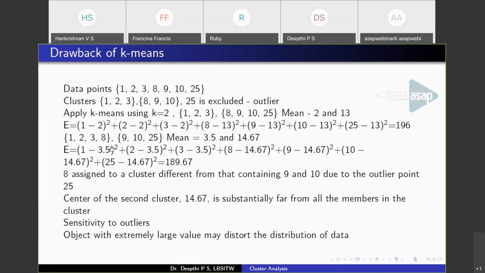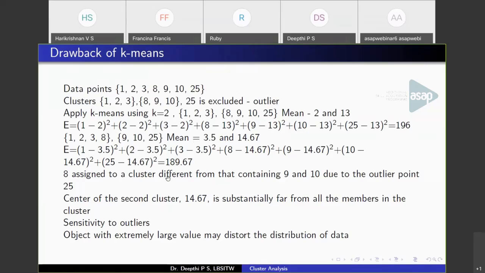So you may come to a conclusion that this is a better partition by looking at the within-cluster squared error criterion. But if you see, 1, 2, 3, 8 and 9, 10, 25 are the clusters you get, but you can see that 8, 9, 10 are close to each other. So 8 should obviously go to this cluster, right? But since you got a better squared error criterion in the second, you will believe that this is a good clustering result. But it's not the case in reality.